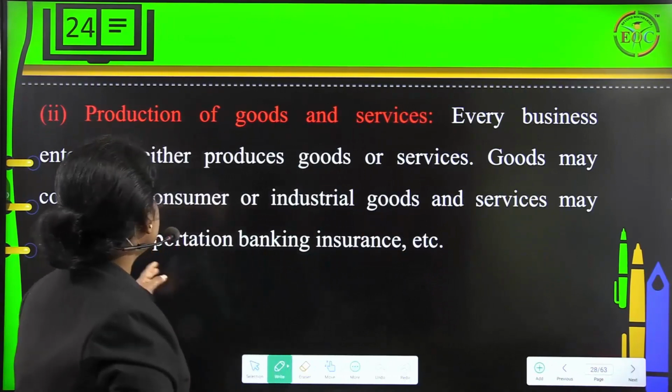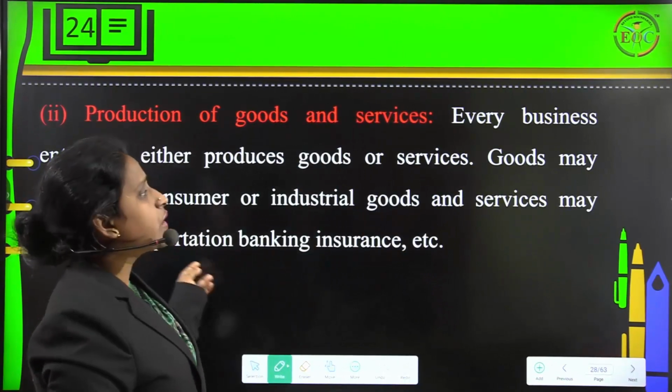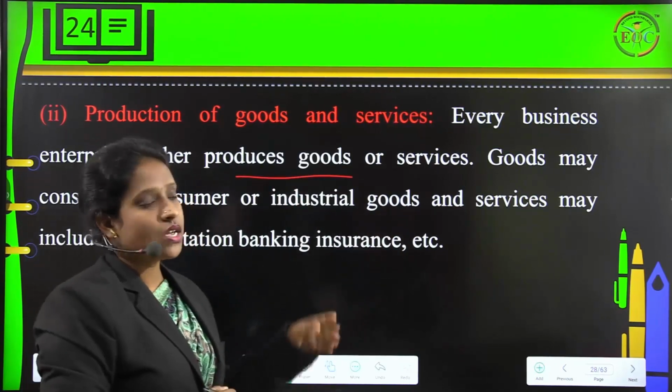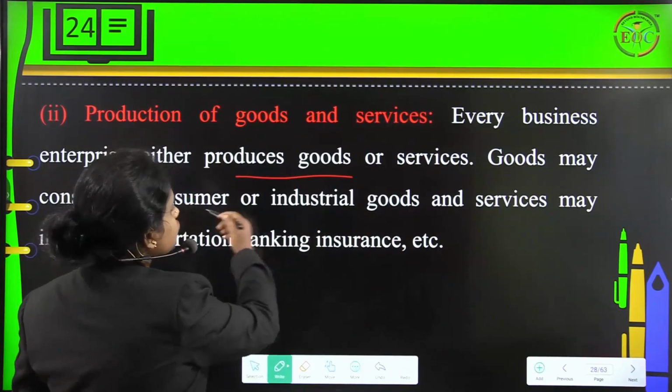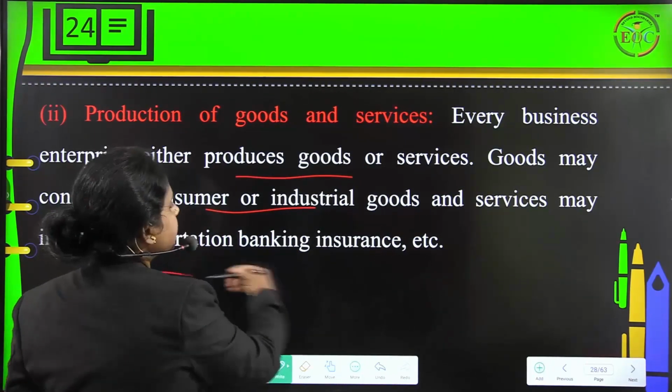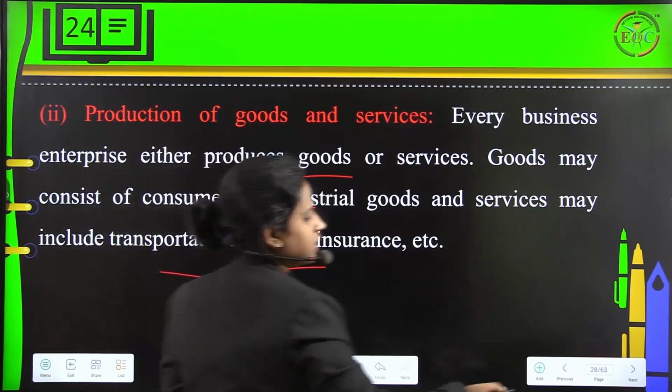Then production of goods and services. Here you can see every business enterprise either produces goods or services. Goods may consist of consumer or industrial goods and services may include transportation, banking, insurance, etc.